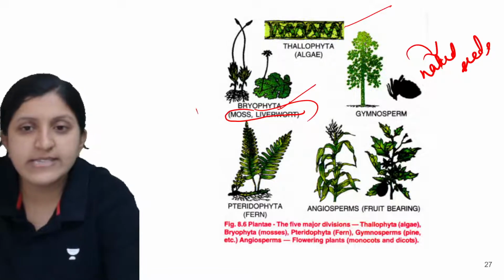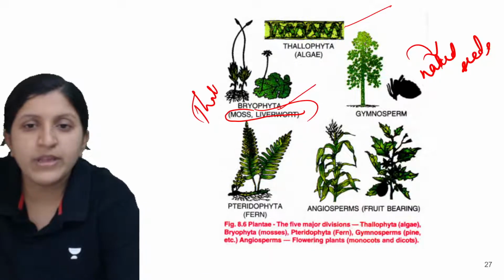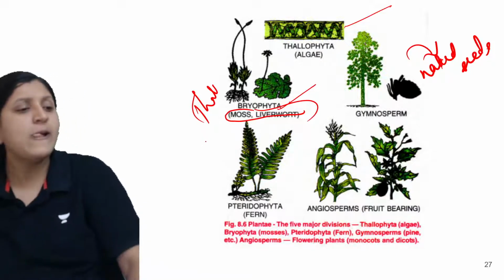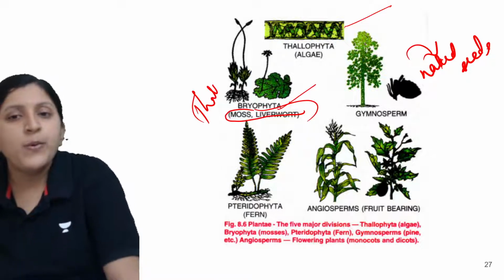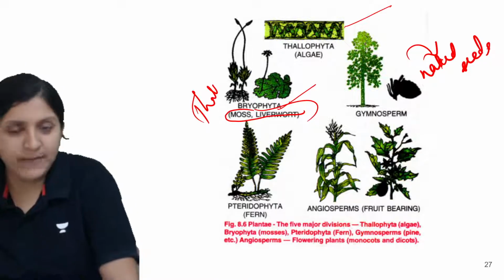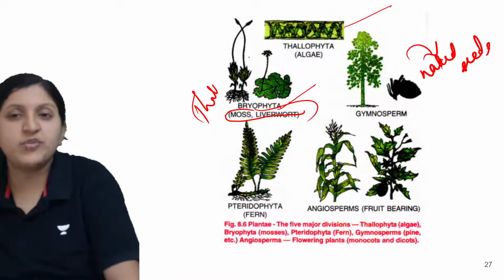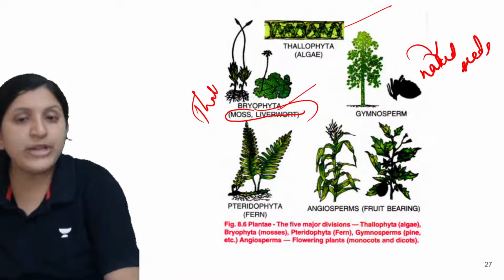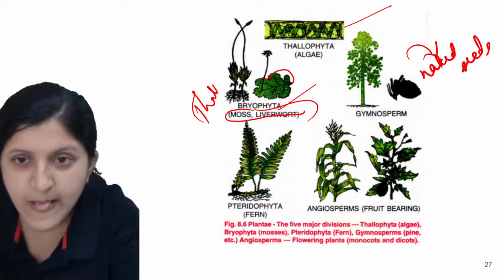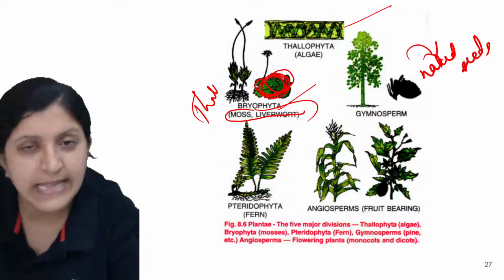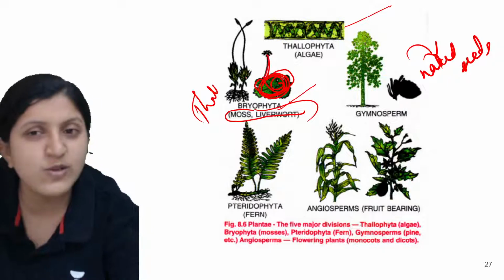Bryophytes have a thallus body here. For bryophytes, to some extent, not clearly but to some extent, you can differentiate which one is a flower and which one is the leaf. You can clearly understand that this is a leaf, and this looks like a flower.